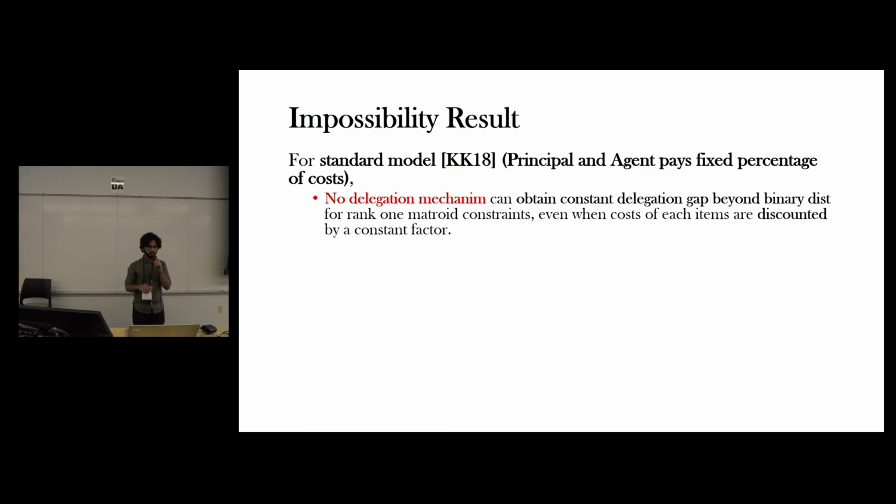Okay? Let me remind you that Kleinberg and Kleinberg provide a positive result when the reward distributions are binary. But here we show that beyond binary distributions, we can't hope for anything non-trivial.